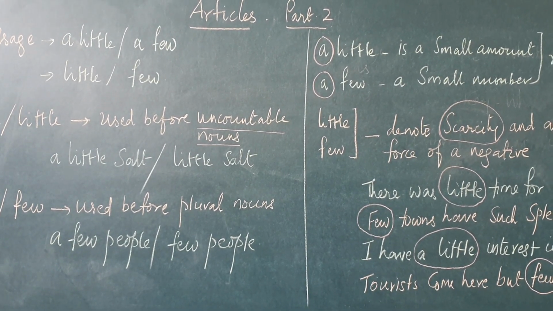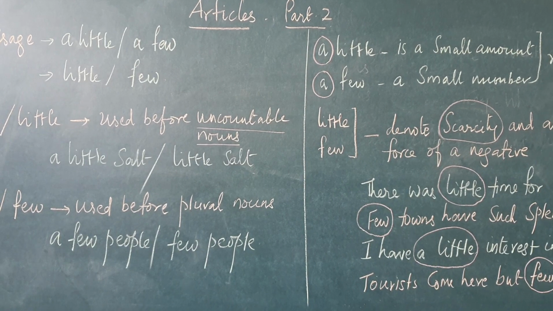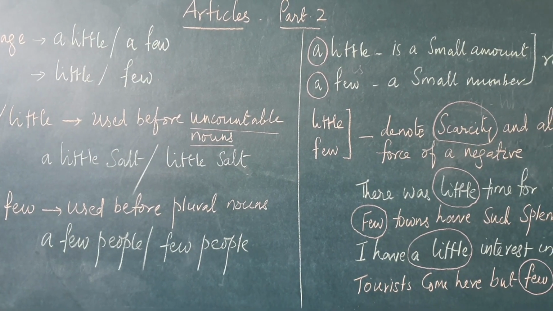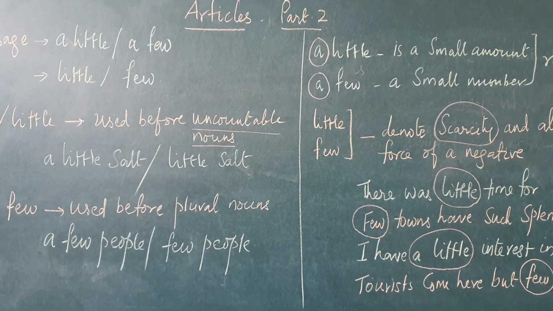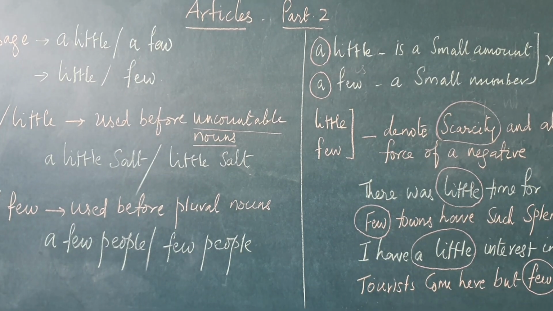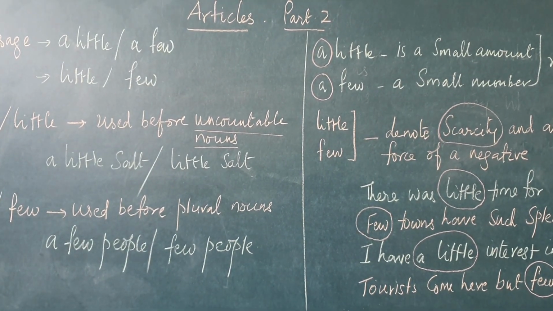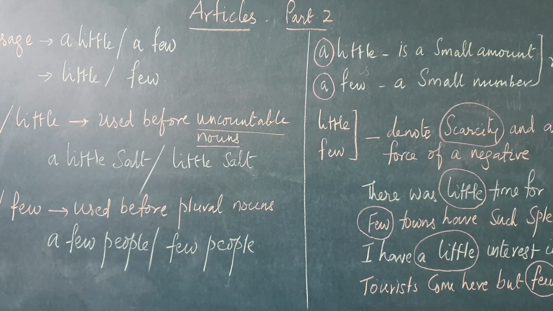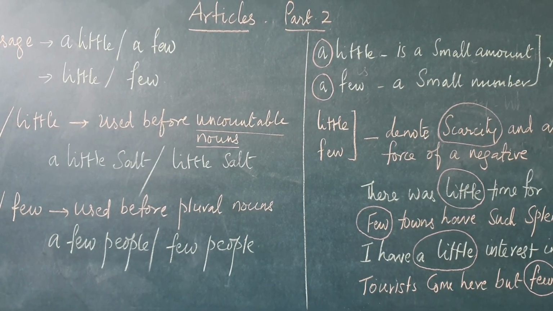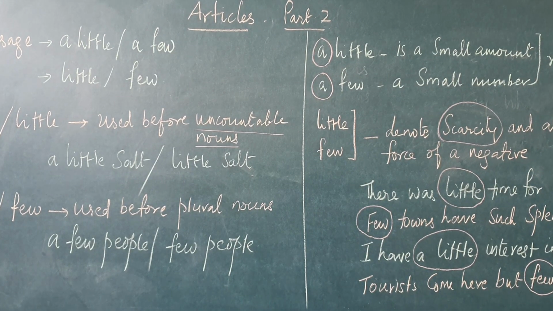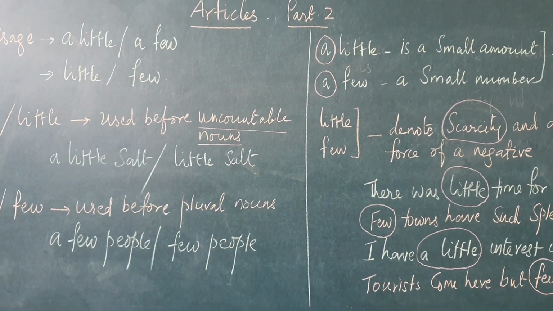His ideas are difficult and few people understand them, meaning that almost nobody could understand him. Observe the second sentence now.